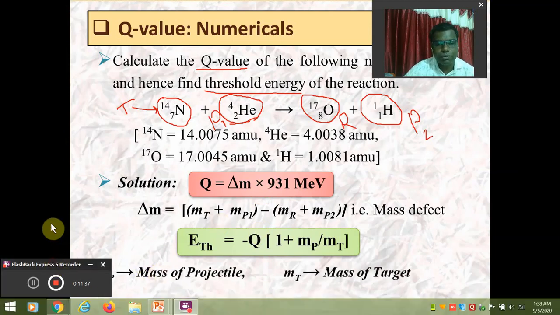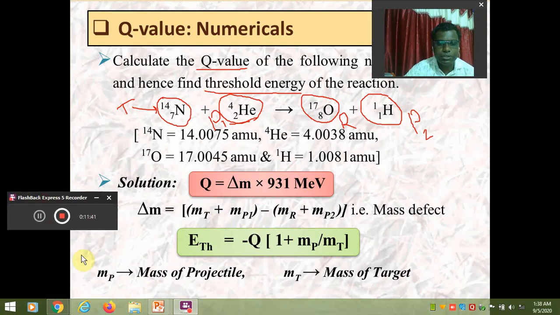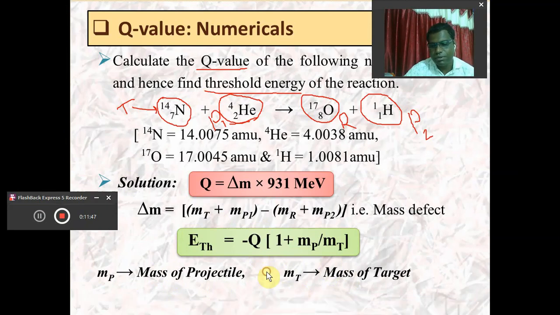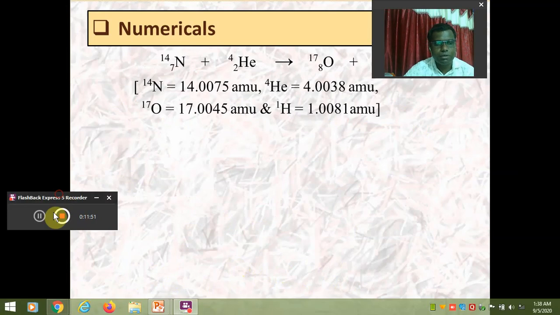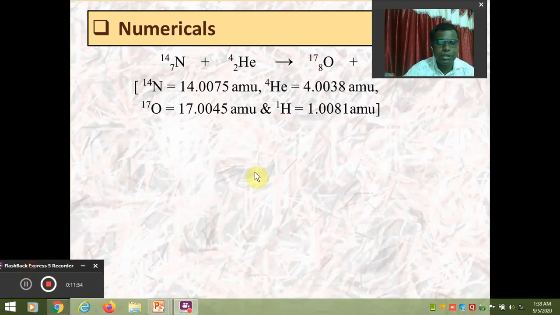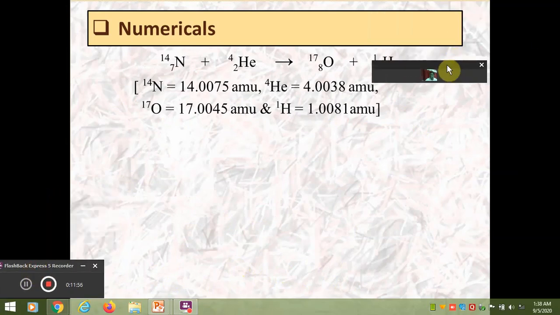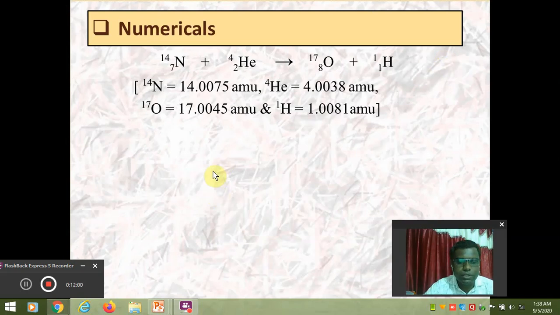I already told you what MP and MT are. MP is the mass of projectile, MT is the mass of target, that we already discussed in the previous lecture, or the previous part of the video. So here we will discuss how we can solve this numerical. Let me adjust this first. Okay, I think you can see now.